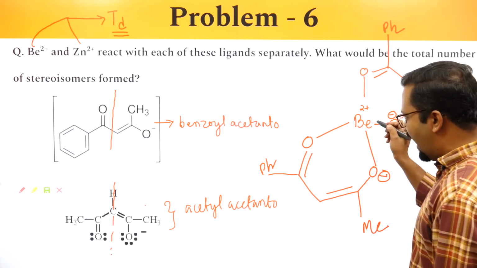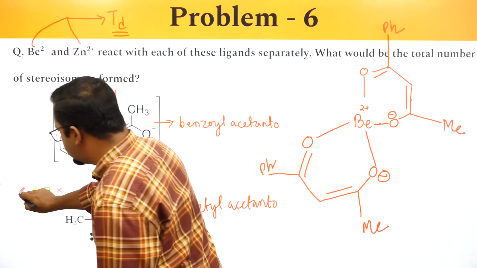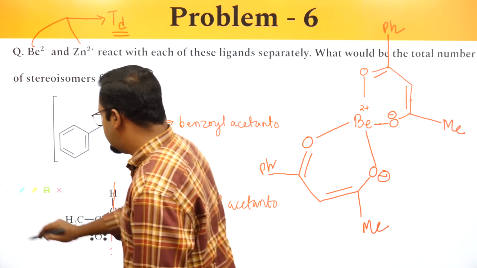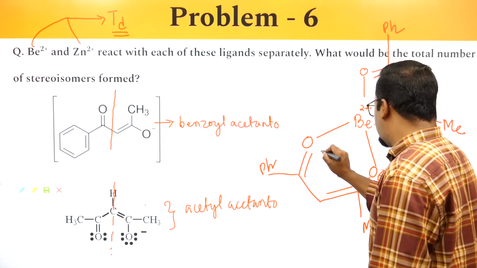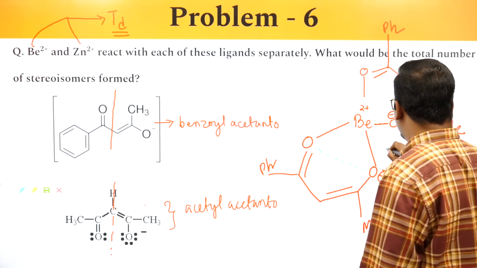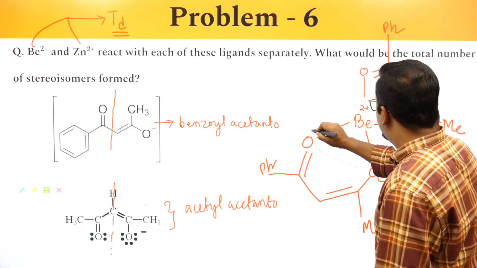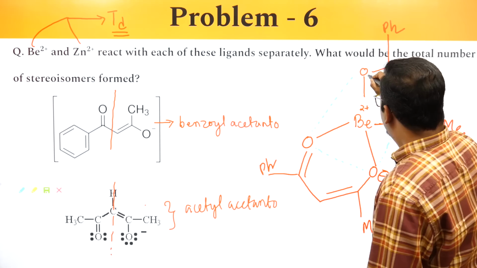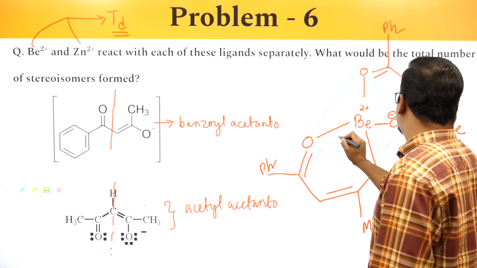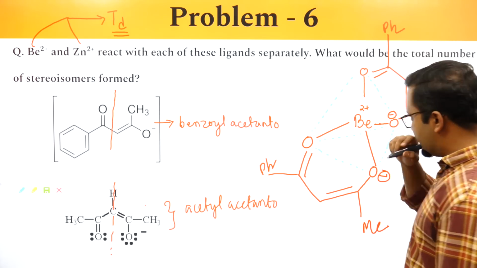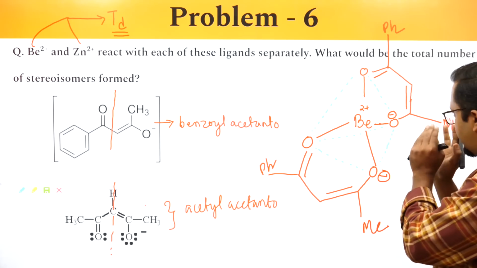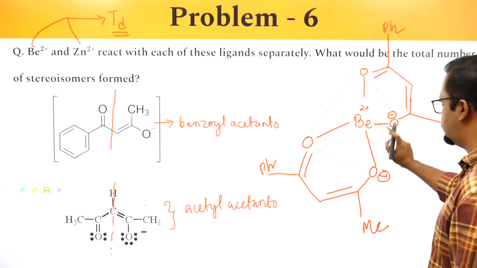Why is it tetrahedral? Because if I connect these oxygen atoms, it looks as if the beryllium atom is sitting in a tetrahedron made by these oxygen atoms.